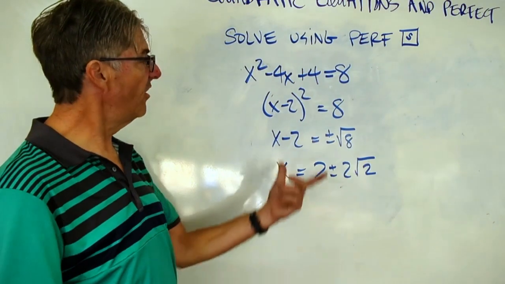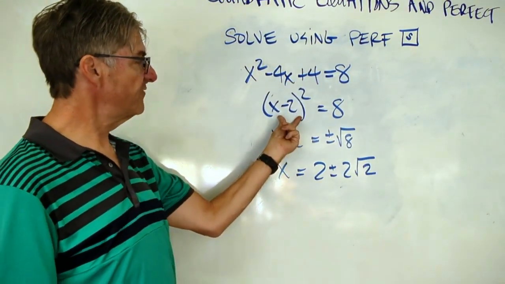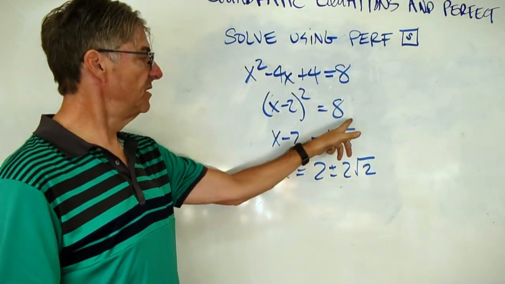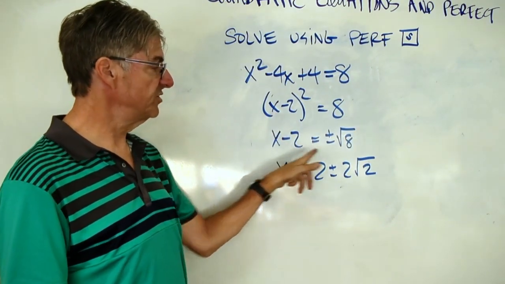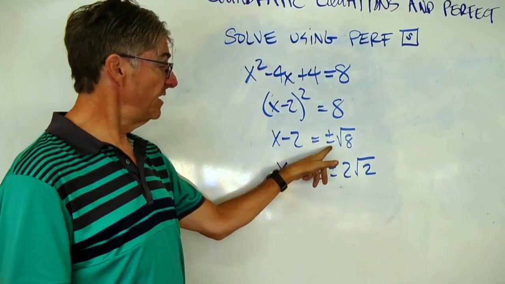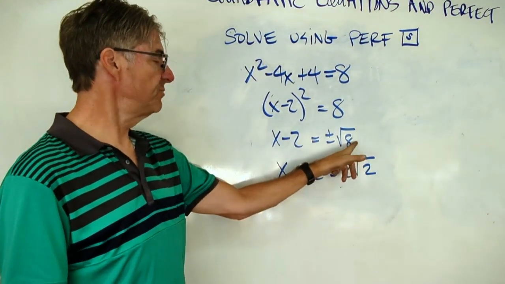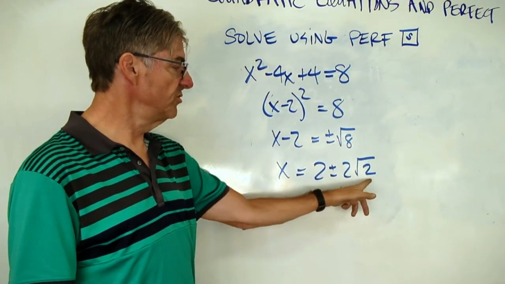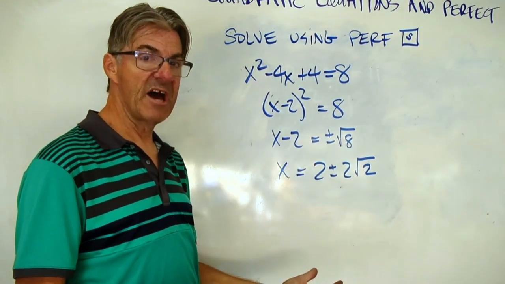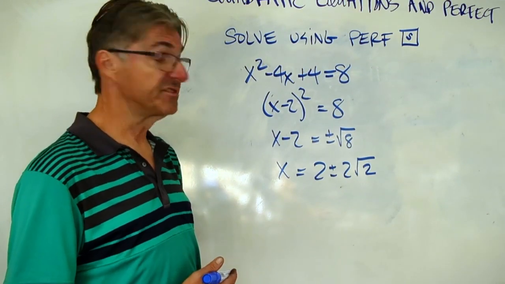All right, here we go. Here's my perfect square. That factors down into (x minus 2) squared. I bring my 8 down. Now I'm going to take the square root of both sides. x minus 2 equals plus or minus root 8. Now I'm moving my 2 over, and I simplified my root. You need to do that. The square root of 8 can be written as 2 root 2. If you need help remembering how to do that, let me know. I've got video links I can send you.